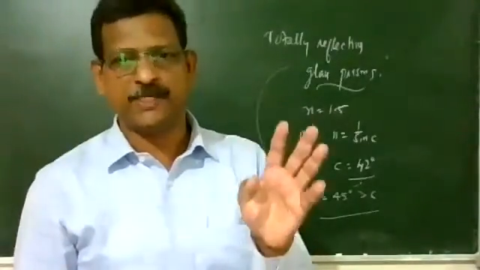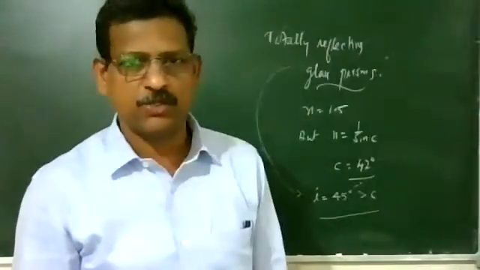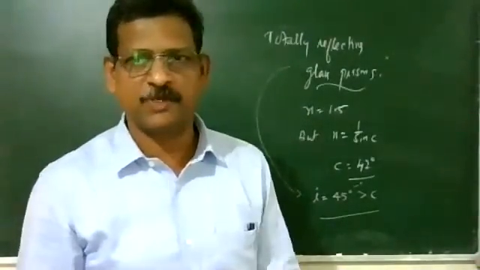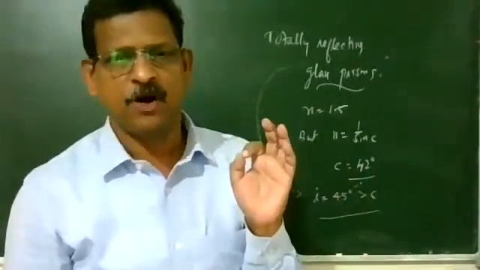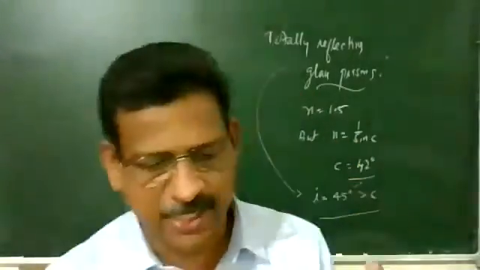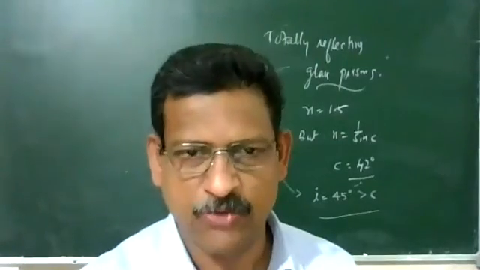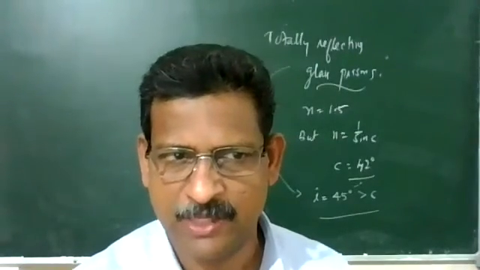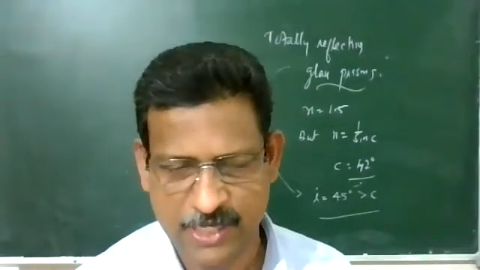Mainly there are 2 cases, and one more case we can extend, so 3 cases, and we learn the diagrams. The critical angle is nearly 42 degree, but here we make the angle of incidence 45 degree. We'll see on the diagram.